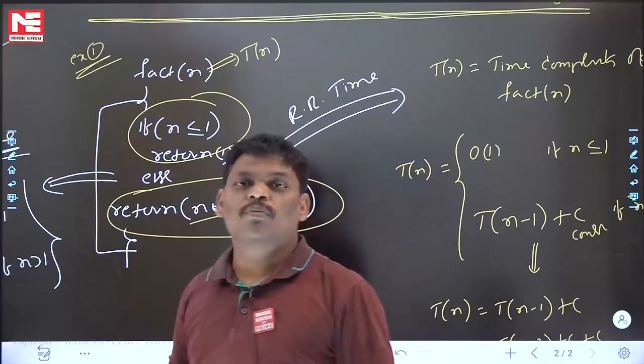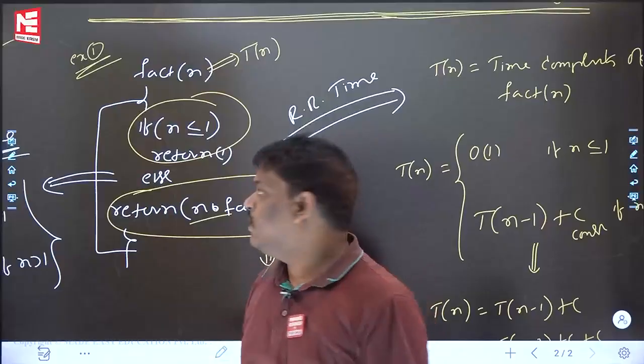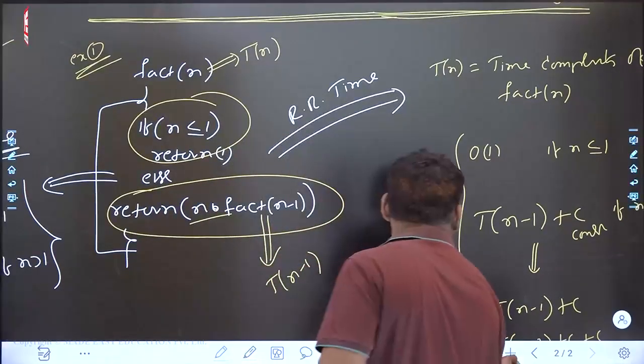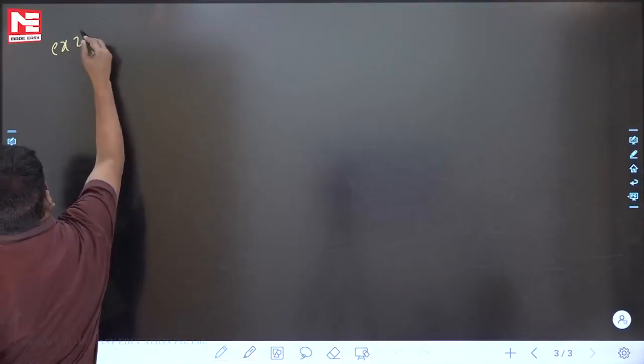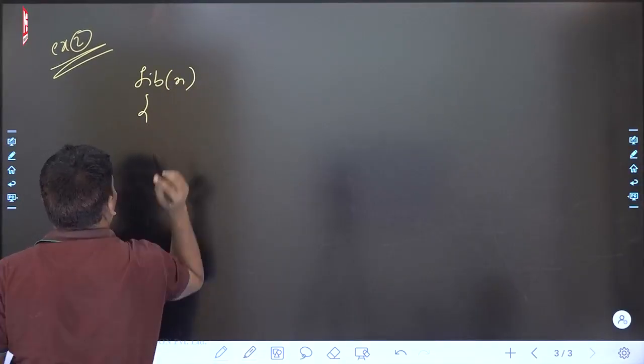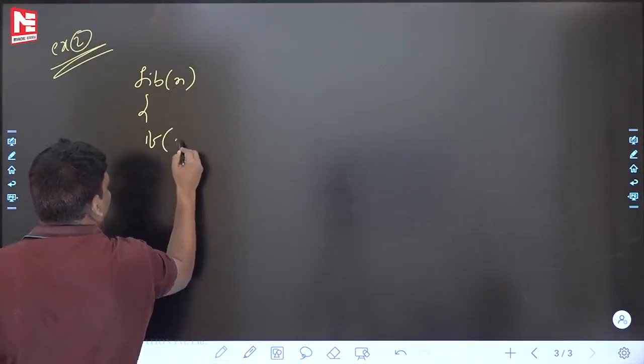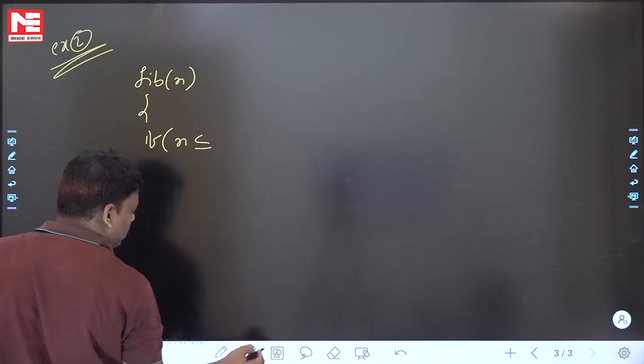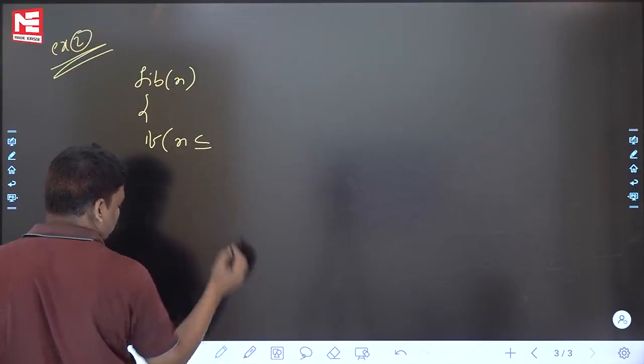I think you are a little bit okay. Let's go to one more problem which may give more clarity. Example 2: Fibonacci of n.